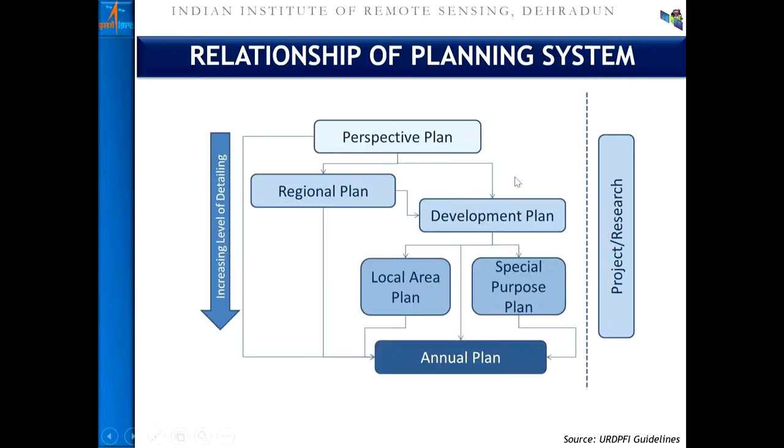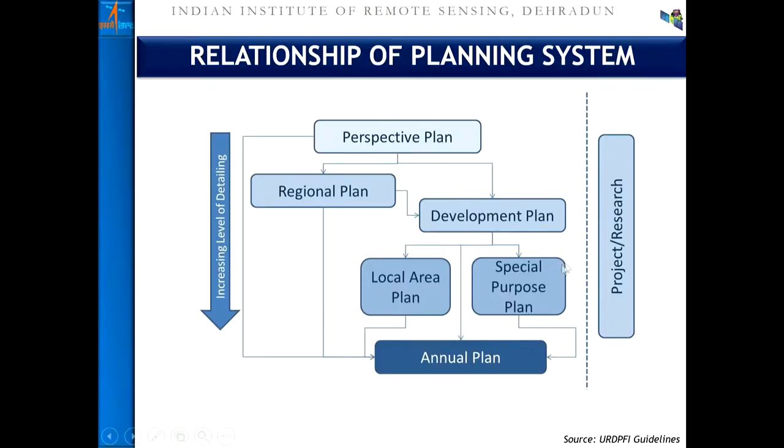My emphasis here is, if you kindly recall, we have a variety of data and a variety of resources. One should rely upon coarse remote sensing data for handling the perspective plan or the regional plan, but one has to utilize high spatial resolution satellite data for the local area plan and other purposes.